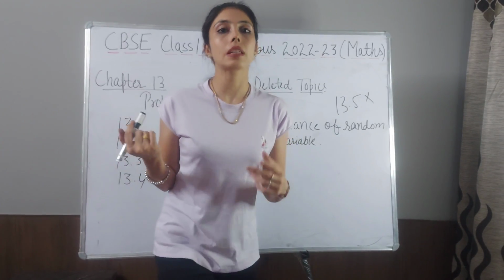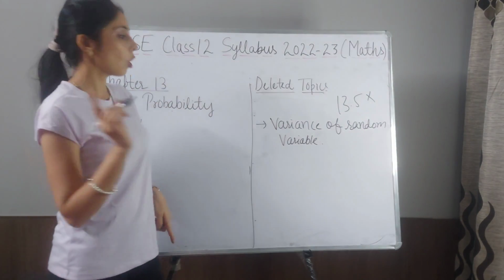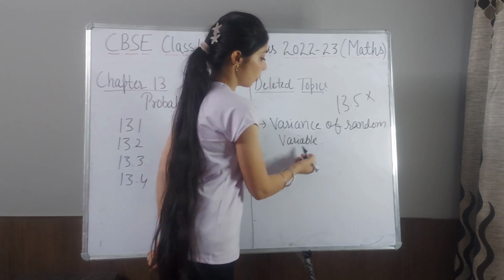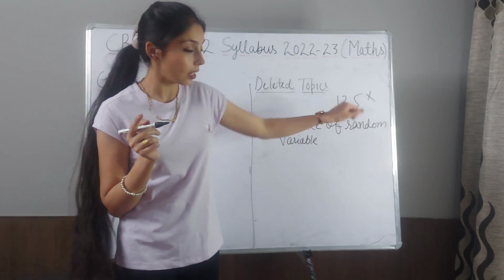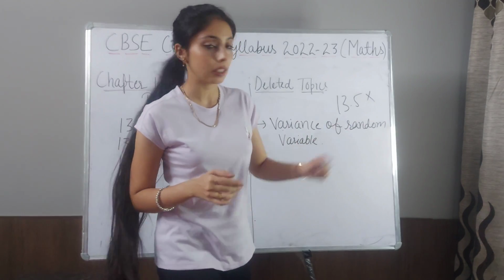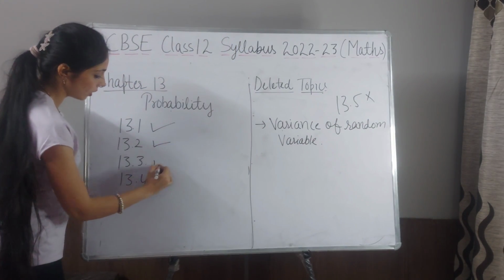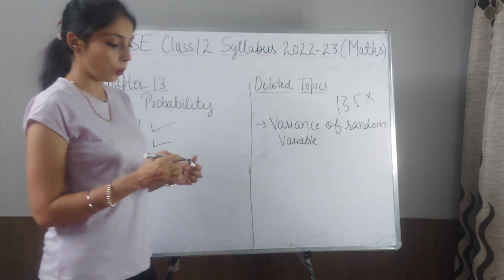Now the last chapter is chapter number 13, probability. In this the only deleted topic is variance of random variable, which is in exercise 13.5. So you don't have to do exercise 13.5. You only have to do exercise 13.1, 2, 3 and 4.